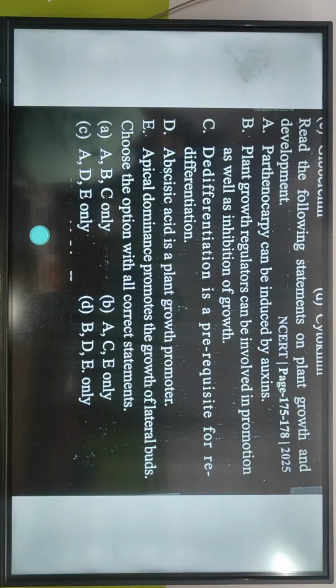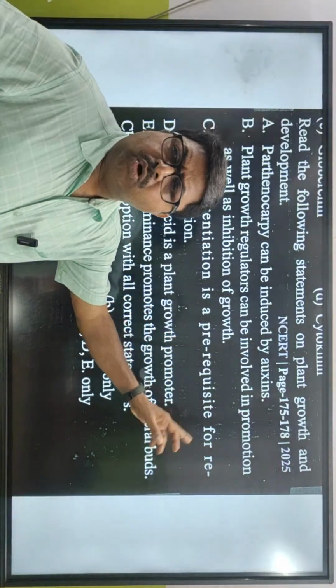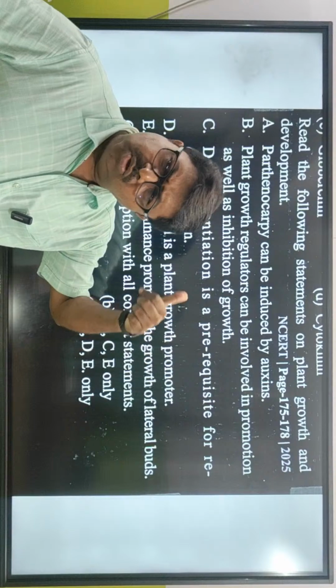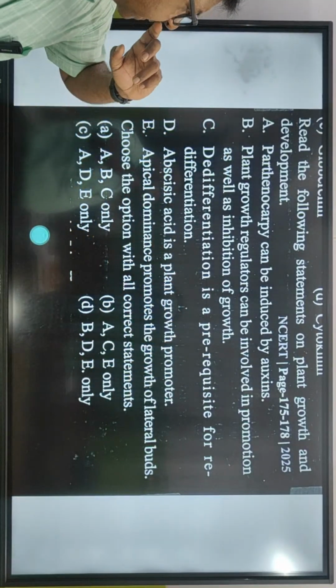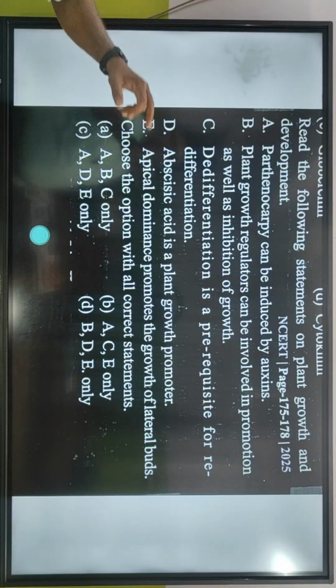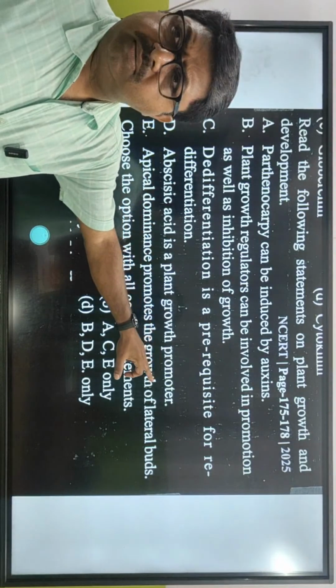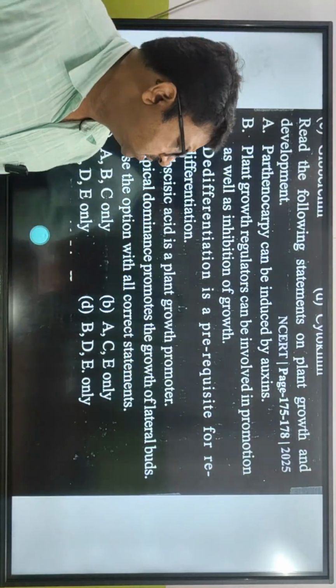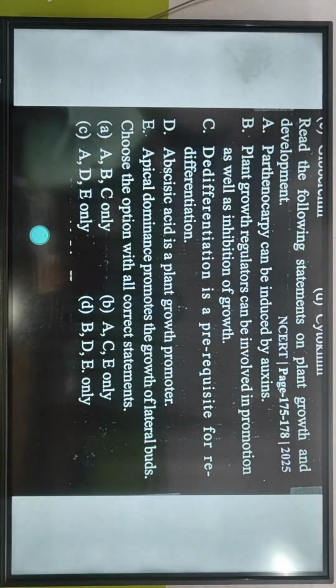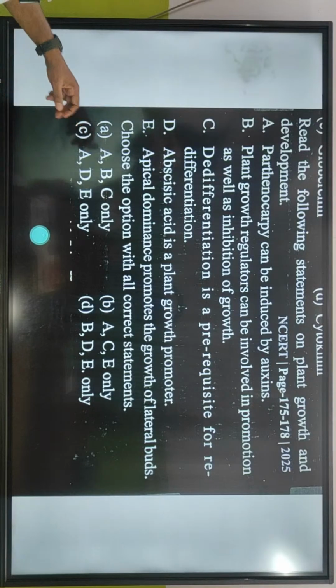Prerequisite means what? For redifferentiation, is dedifferentiation needed or not? Needed. Without dedifferentiation, redifferentiation will not happen. Abscisic acid is a plant growth promoter? No, it's an inhibitor. Apical dominance promotes the growth of lateral buds? It helps growth upward instead. So what is the answer? ABC. A is the answer.